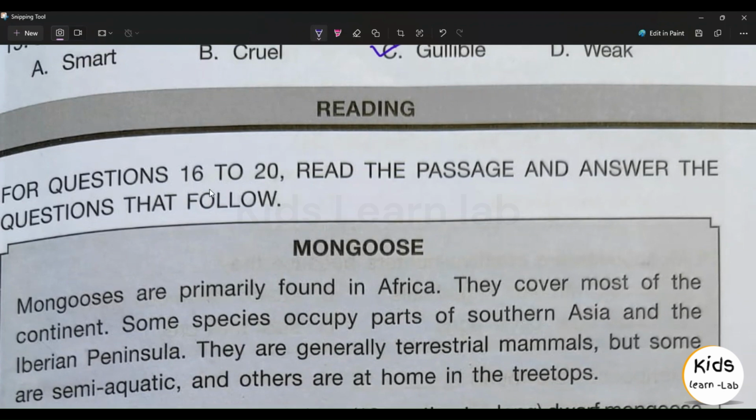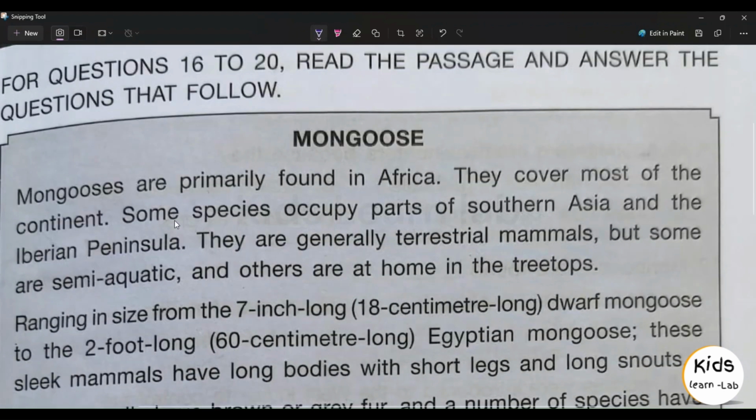Reading. For questions 16 to 20, read the passage and answer the questions that follow.